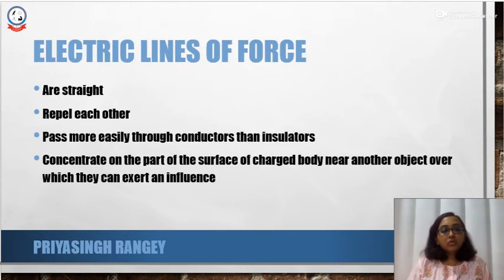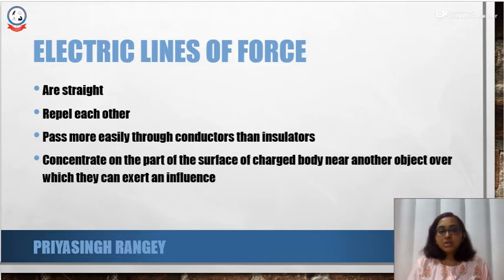The electric lines of force have certain properties. So what are these properties? The electric lines of force are always straight. They repel each other. They pass more easily through conductors rather than insulators, just like the properties of an electric current. They concentrate on the part of the surface of a charged body near another object over which they can exert an influence.